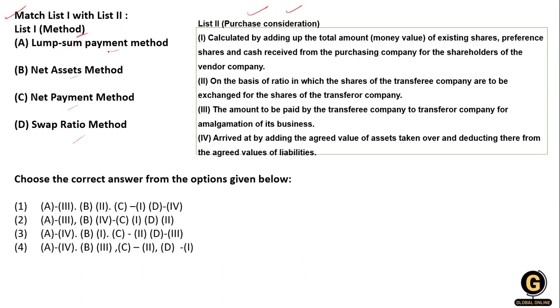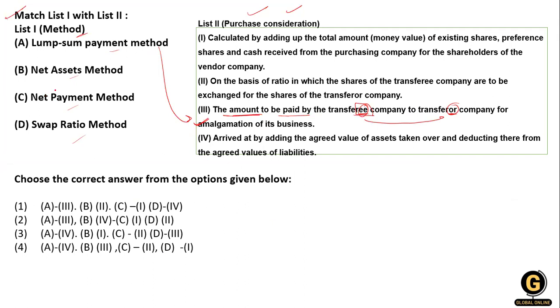So what is a lump sum payment method? It is the amount to be paid by the transferee company to the transferor company for amalgamation of its business. So here the transferee company gives the lump sum amount to the transferor company for amalgamating the business. That is the lump sum payment method.